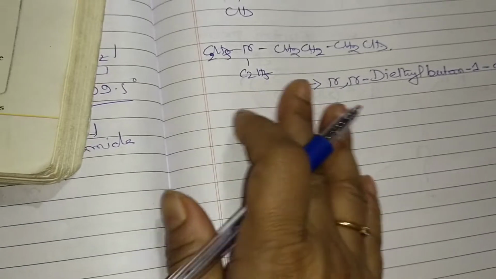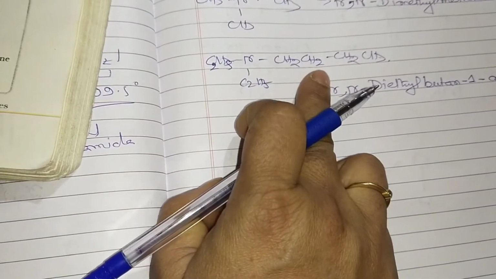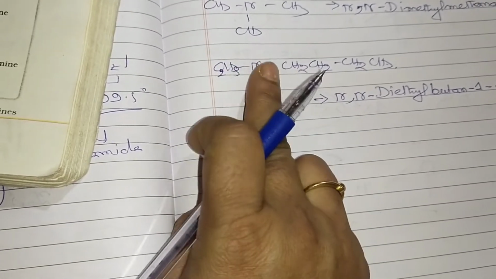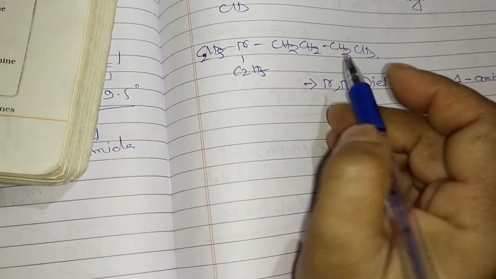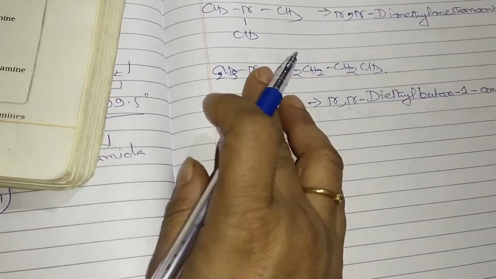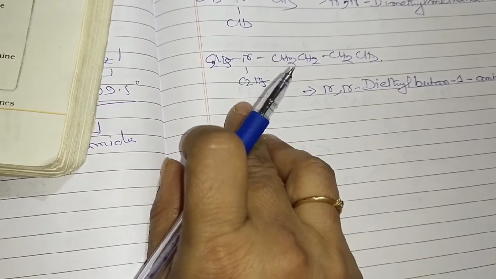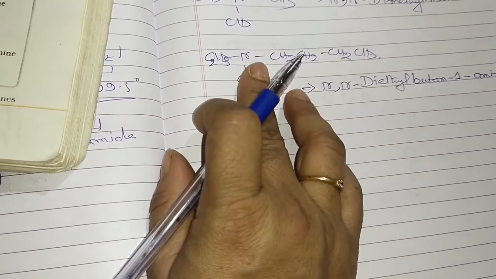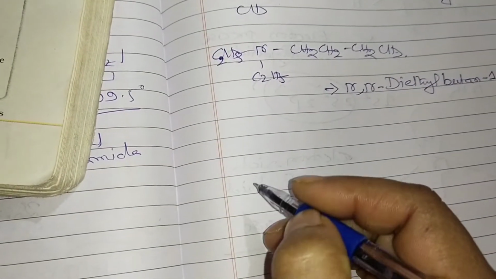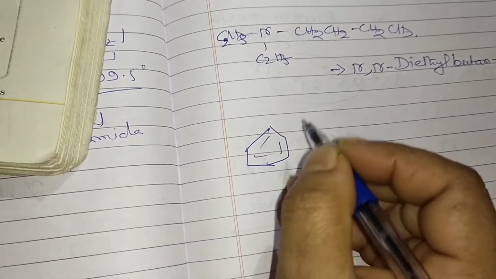So you can see that we are just writing it in this way: the N hydrogen is replaced by which group, and so on one side, when we are writing from the other side, the right side, that will be the main component, and then N is replaced by C2H5, so it is coming N,N-diethylbutane 1 amine.